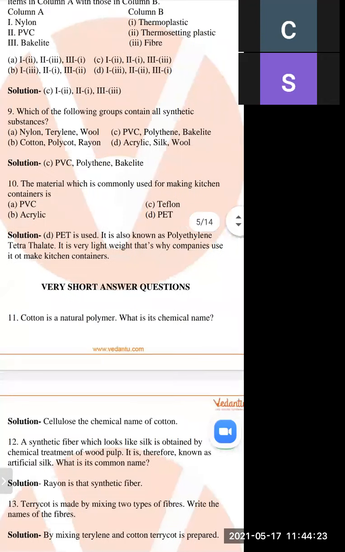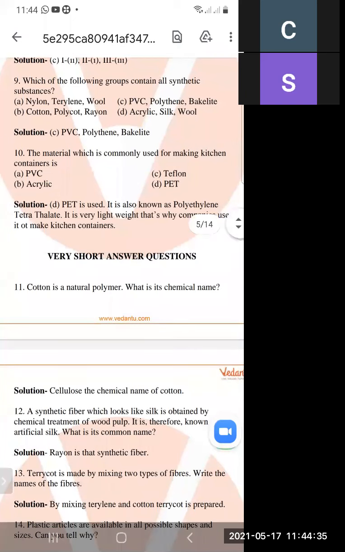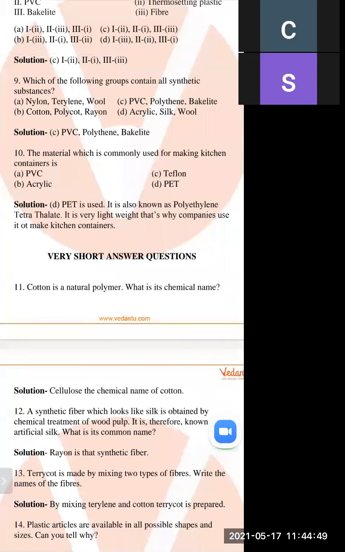Next is, which of the following groups contain all synthetic substances? So you have to group all synthetic substances. And what do you mean by synthetic substance? There are two types of substance. First is natural, and next is synthetic substance. And what are synthetic substances? They are made by human beings, made chemically. And what is the right answer? PVC, polythene, and bakelite. So these are synthetic substances.